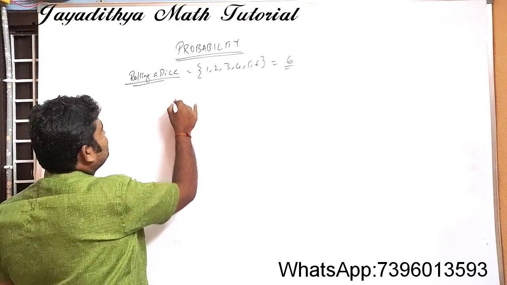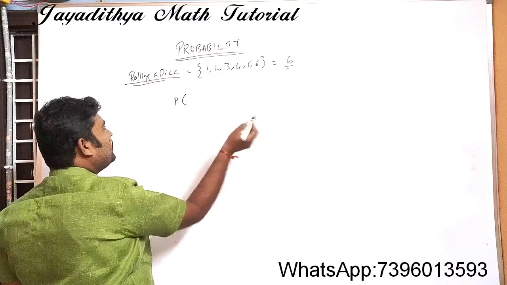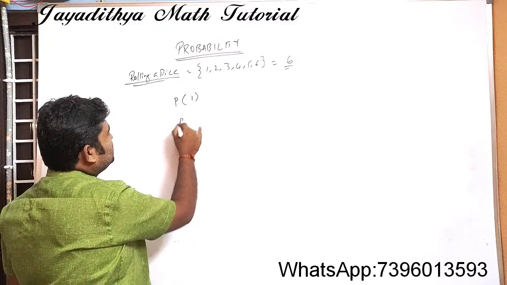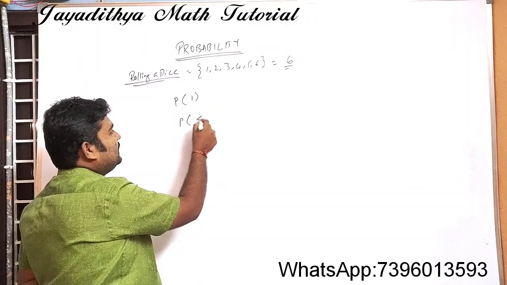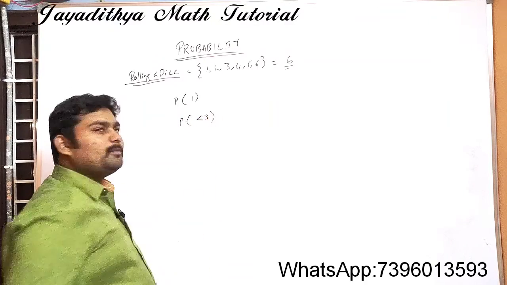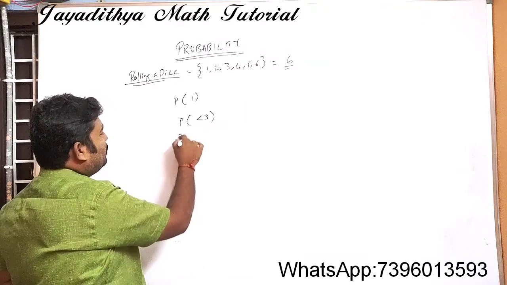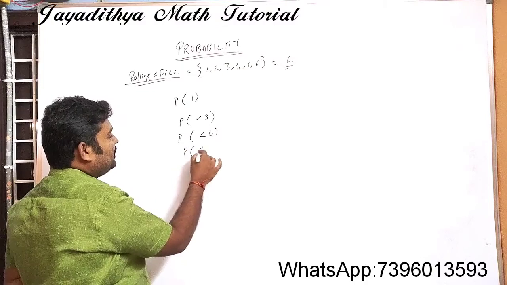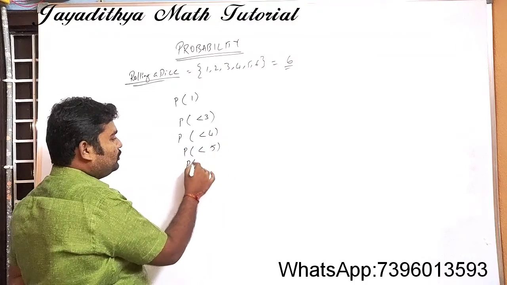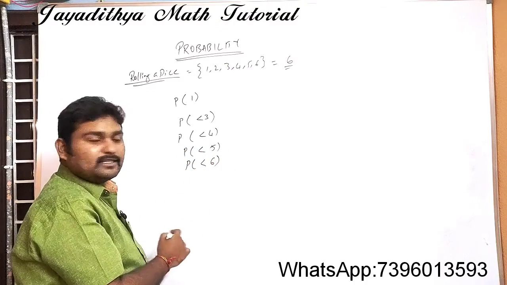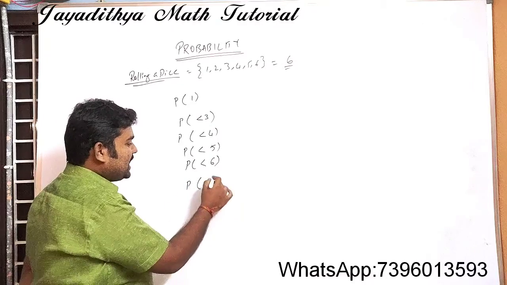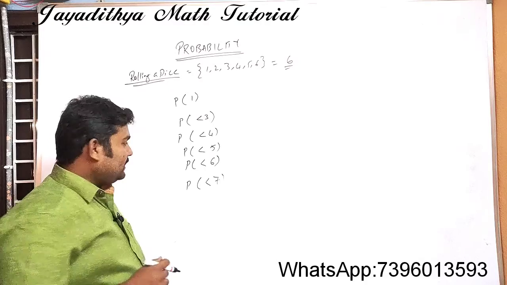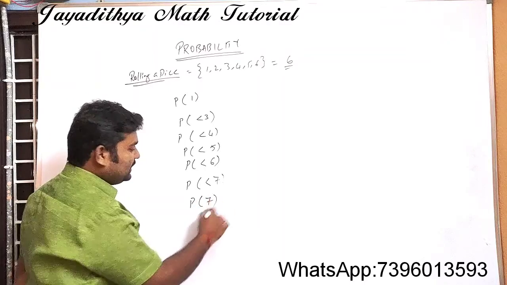Let us take some events. First is the probability of getting 1. Next, the probability of a number less than 3, less than 4, less than 5, less than 6, the probability of getting less than 7, and the probability of getting 7.